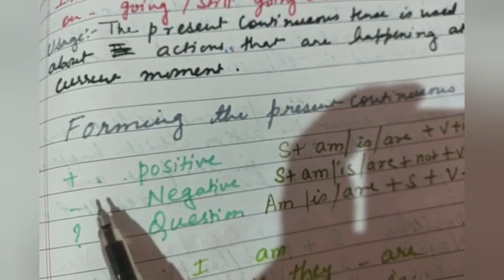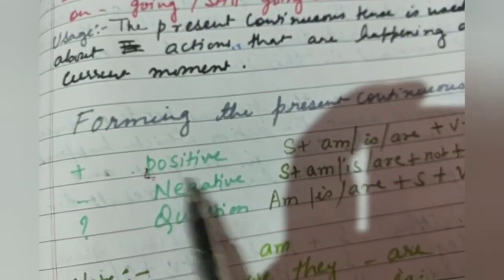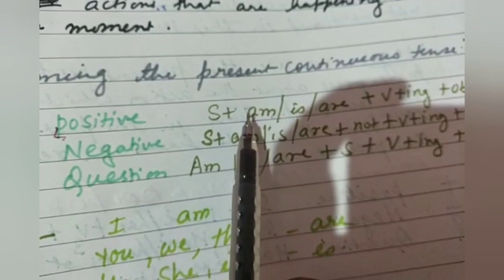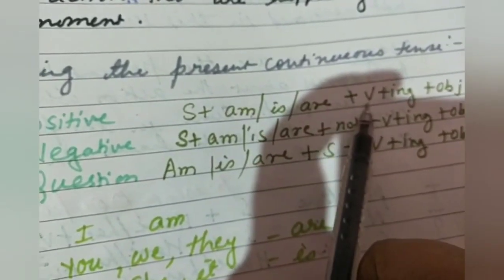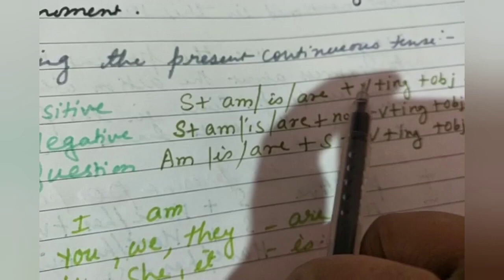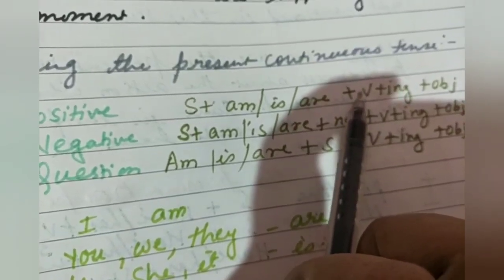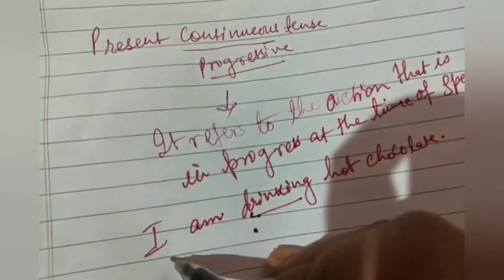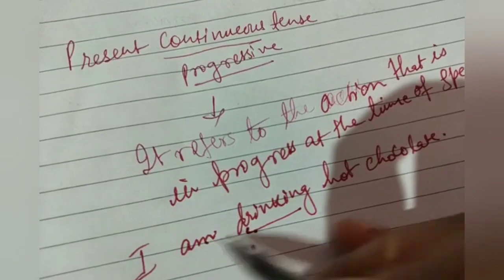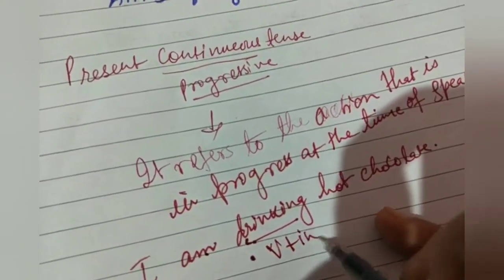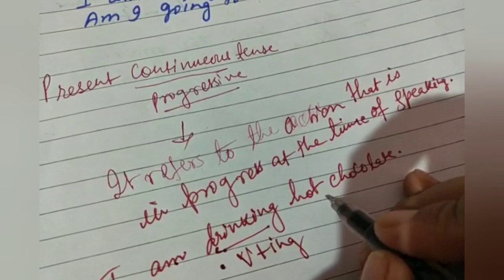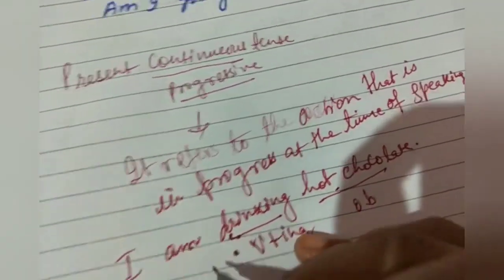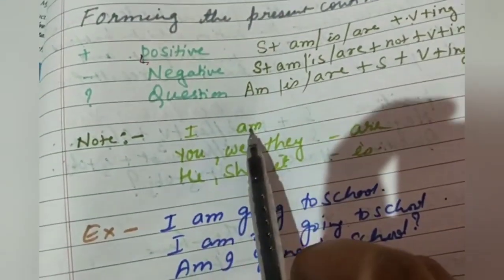Now let's see how we form the present continuous tense. For positive or affirmative sentences: subject plus is, am or are, plus the base form with ing, that means the verb plus ing, plus object. See again here, I is the subject. With I we use am. Then drink plus ing, and hot chocolate is the object.